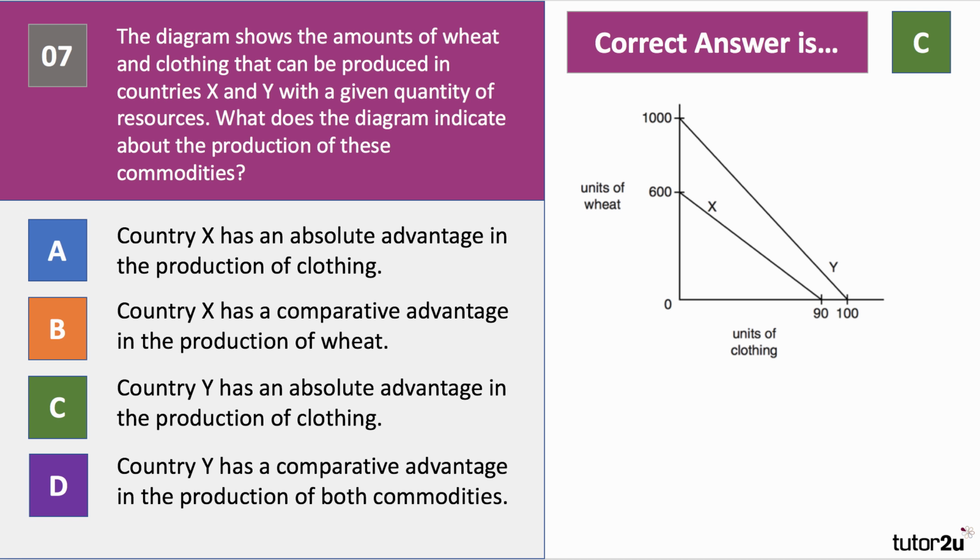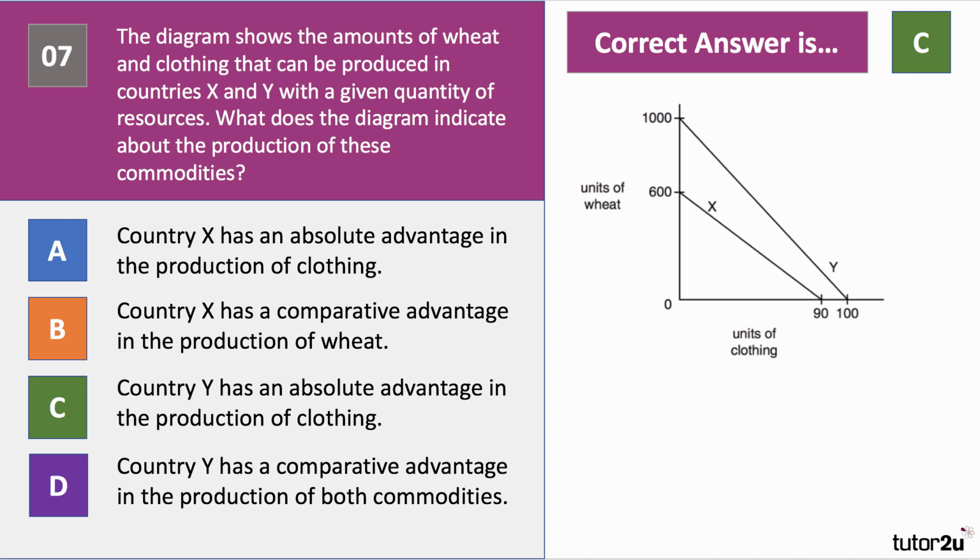Country X has an absolute advantage in clothing. No, it can't produce as much as Y, so that's wrong. Country X has a comparative advantage in wheat. No, X is closer to Y in clothing. It's 9/10 as good at clothing. It's only 6/10 as good at producing wheat. Country Y has an absolute advantage in clothing. Yes, it can produce more clothing than X. Full stop.